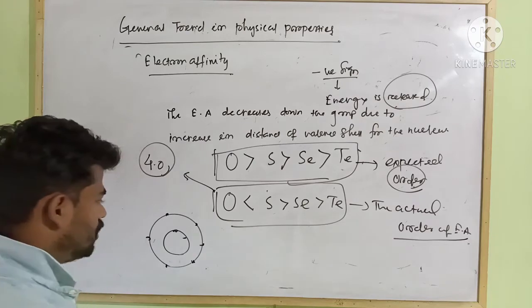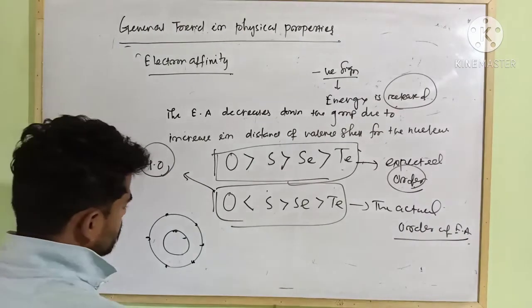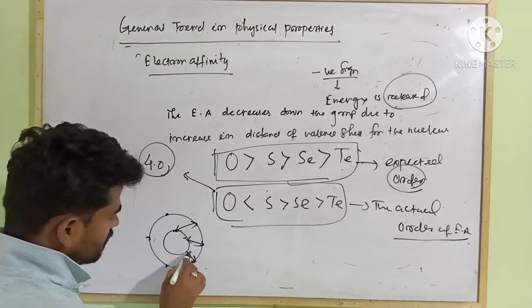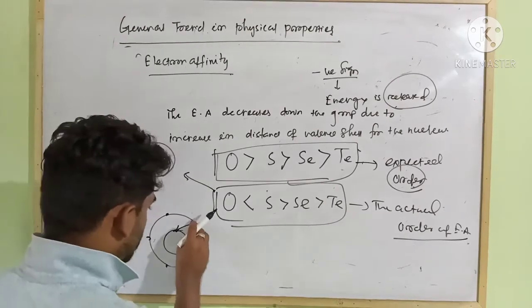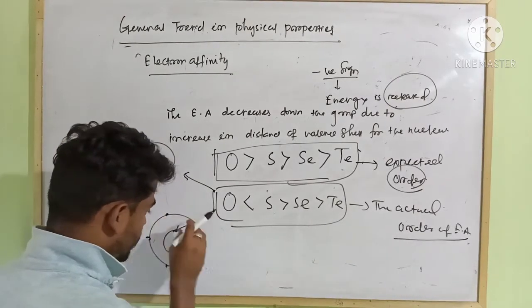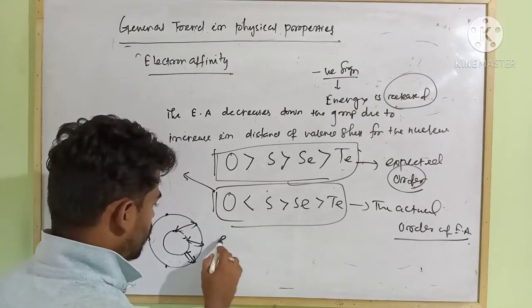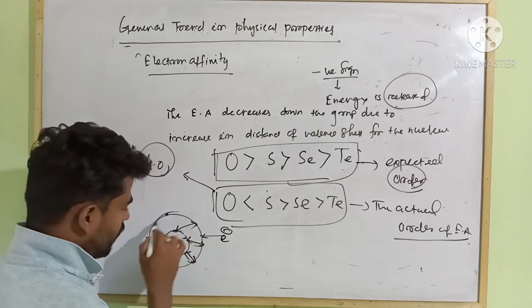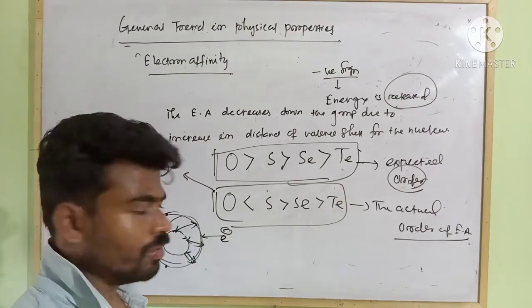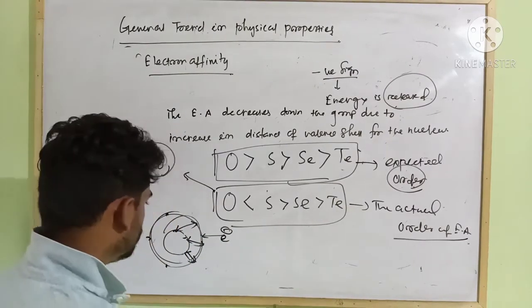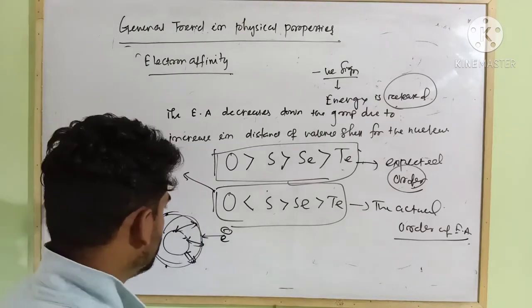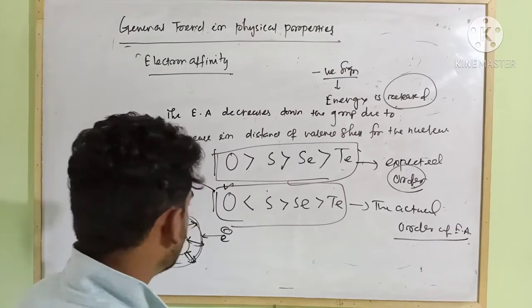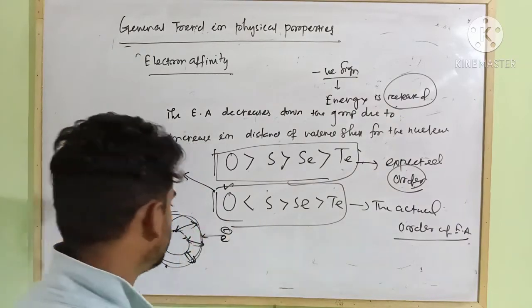Due to smallest size, electronic repulsion arises between inner shell electrons. This inter-electronic repulsion never allows the incoming electron to be added at the valence shell. So the electron affinity of oxygen decreases.